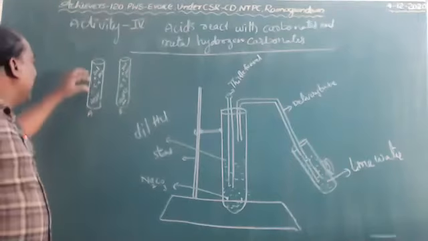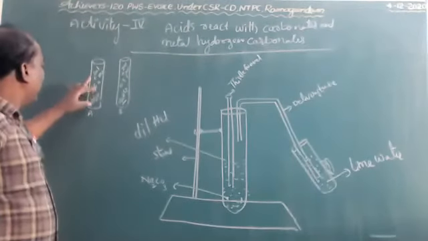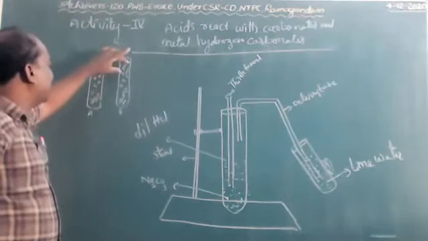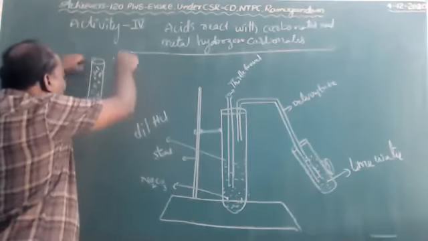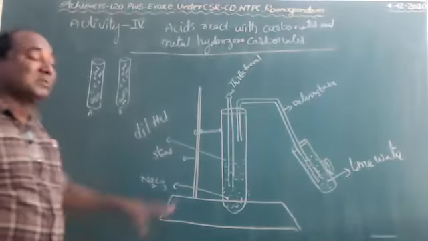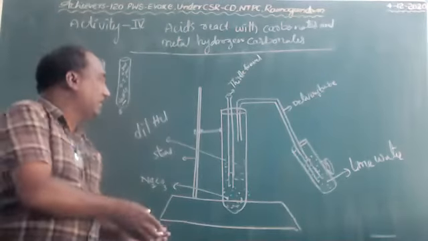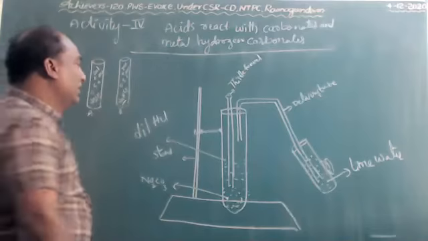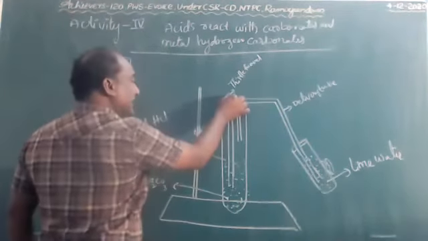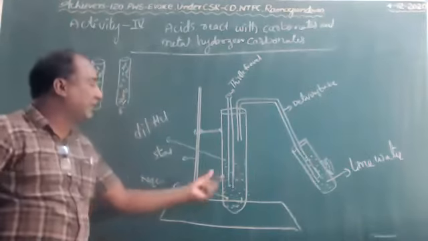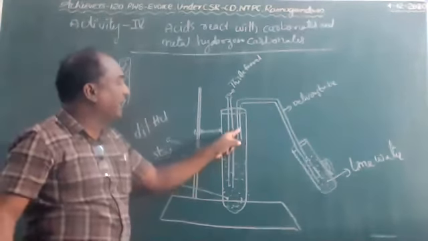Observe that when HCl and carbonate, and HCl and metal hydrogen carbonate, react together, some amount of gas is liberated. Let me see now according to the diagram. It is a test tube and a thistle funnel, children, and a delivery tube.